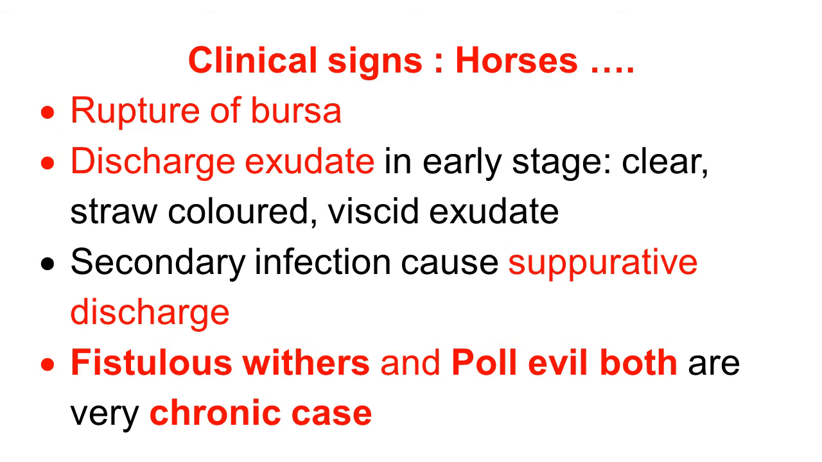This suppurative discharge or exudate comes out through the skin and outside through a fistula. When the fistula occurs at the wither, it is called fistulous wither. When a fistula occurs at the poll, it is called poll evil. Both fistulous wither and poll evil are very chronic cases and they deteriorate the condition of the horses.